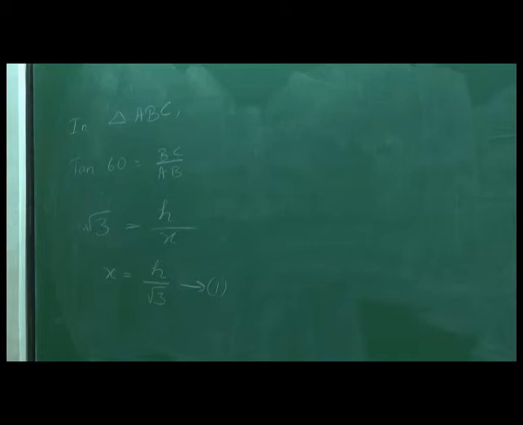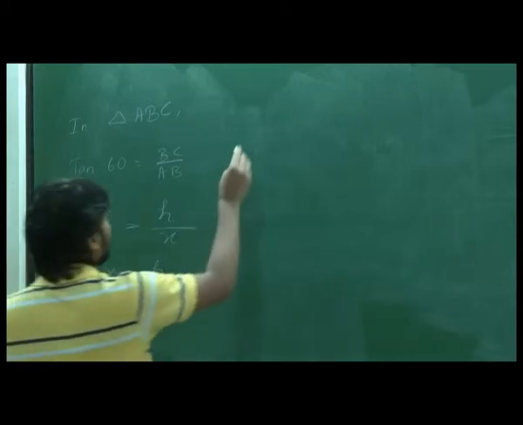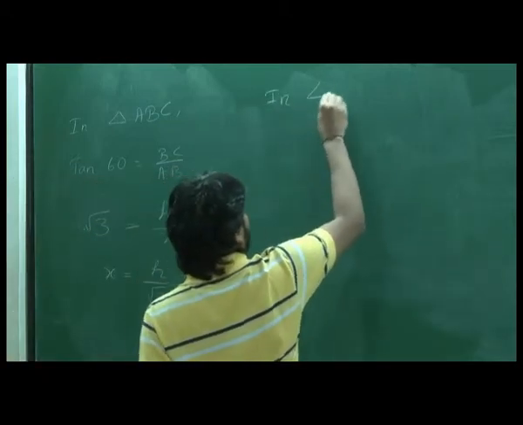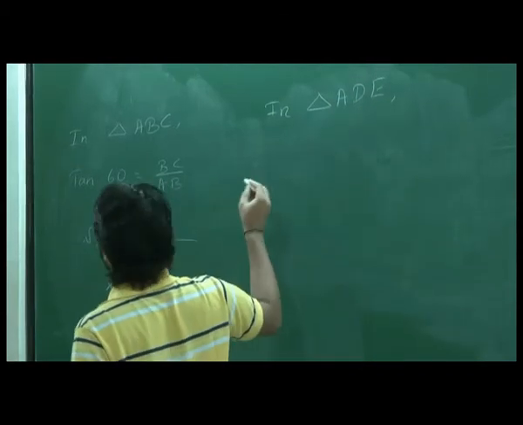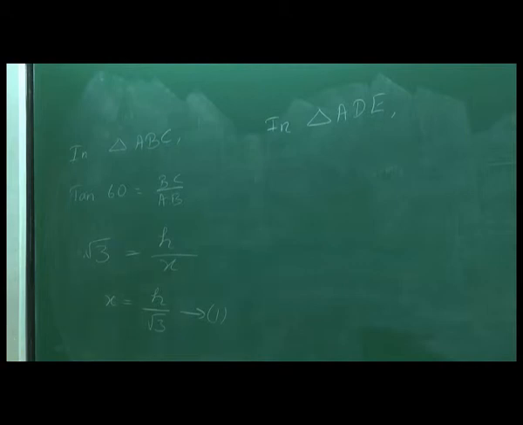Okay. Now let's take the other triangle, which is ADE. In triangle ADE, now what happens? Again we know this and this. So we need a ratio for 30 degree which involves opposite and adjacent. So it is tan again.